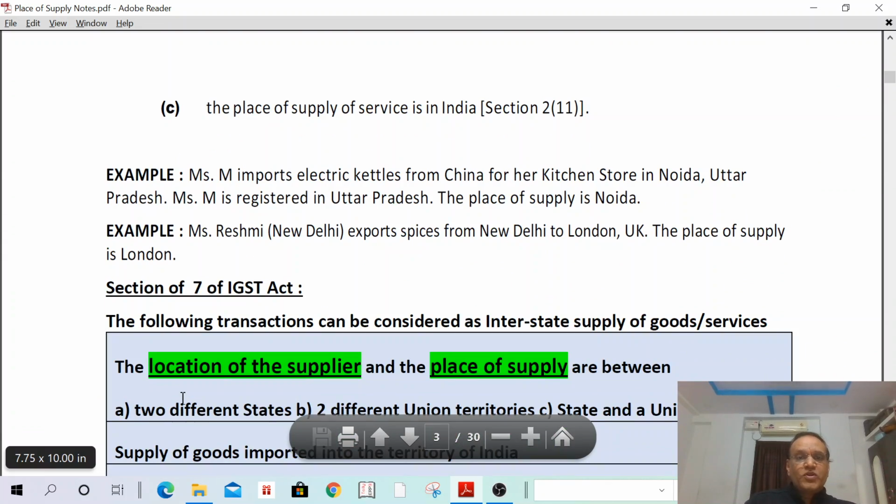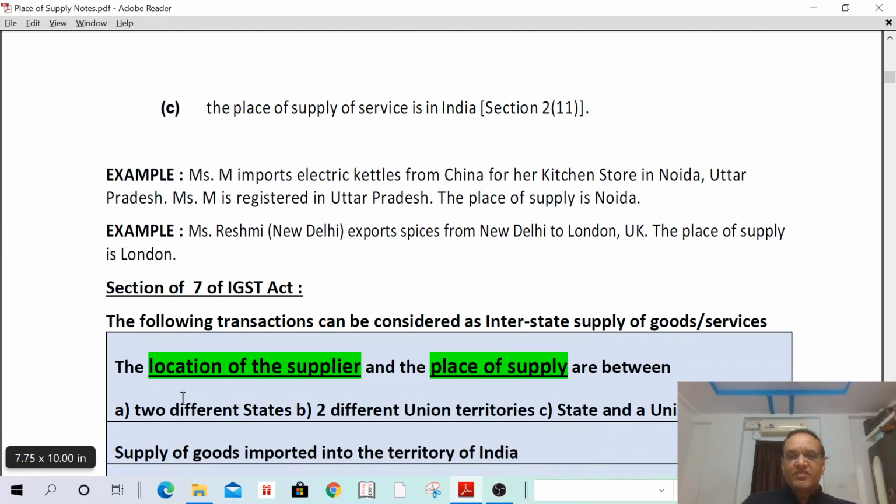Mr. M imports electric kettles from China for her kitchen store in Noida, Uttar Pradesh. Mr. M is registered in Uttar Pradesh and the place of supply is Noida. That means we are importing the goods from a place outside India and into India. It is nothing but import of goods.